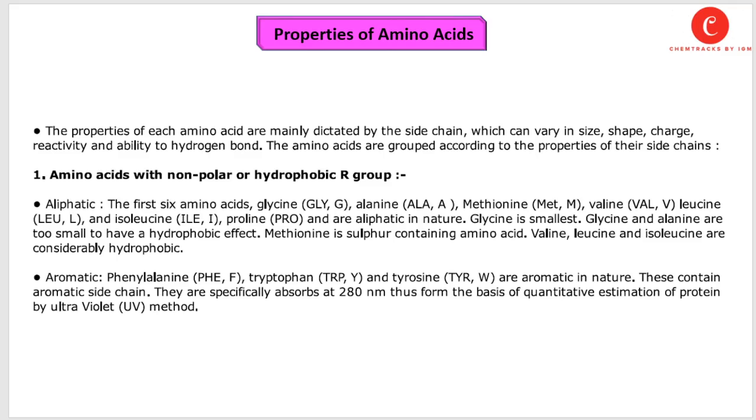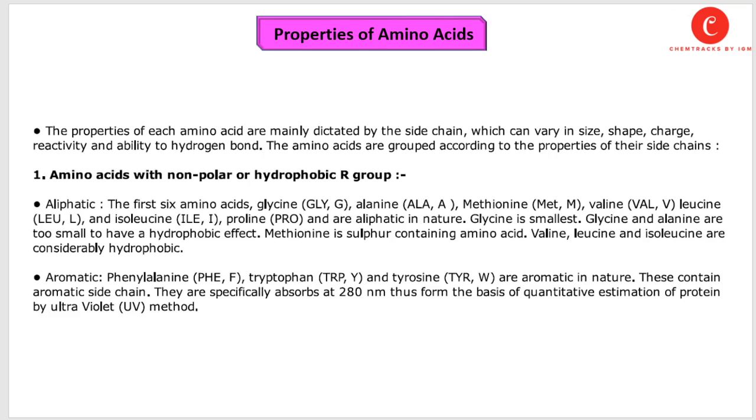Let's start with the properties of amino acids. The properties of each amino acid are mainly dictated by the side chain, because in our previous lecture we stated that the side chain of every amino acid is different. So side chains can vary in size, shape, charge, reactivity and ability to hydrogen bond. The amino acids are grouped according to the properties of their side chain.